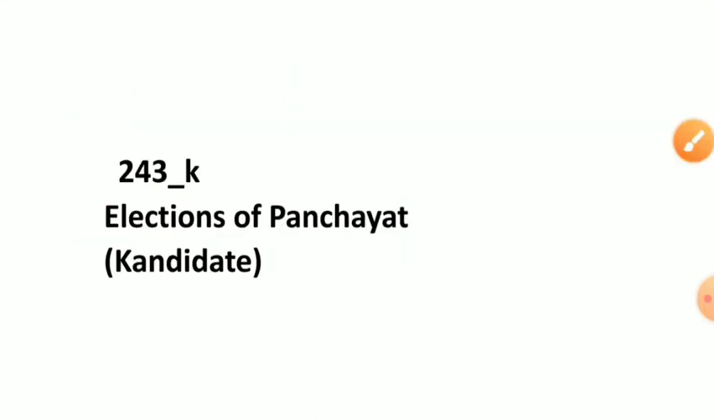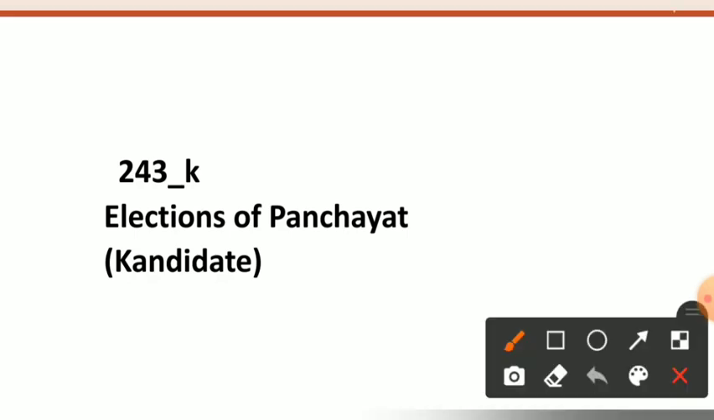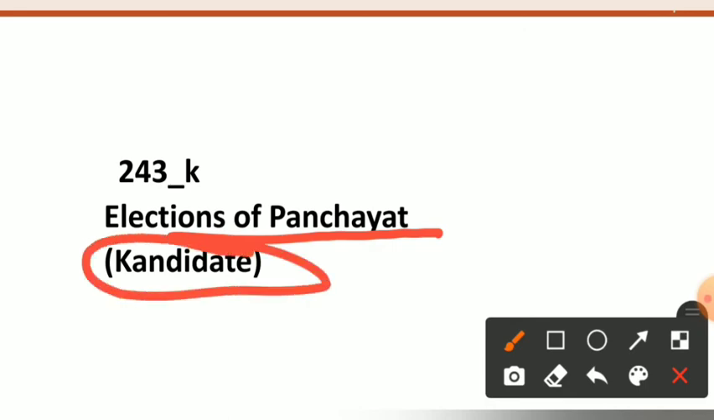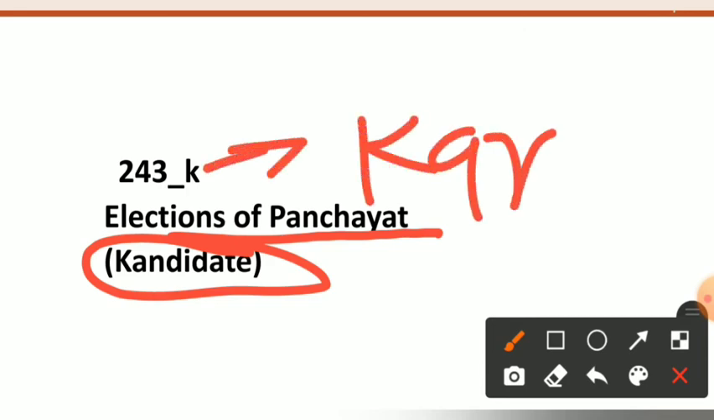Now see Article 243K. We will remember this Article 243K that deals with the election of the panchayat as K as candidate. When there is candidate, there are elections. When there are elections, there is a candidate. So we will remember this K as the candidate. So we will get a clue here that Article 243K deals with the election of the panchayats.